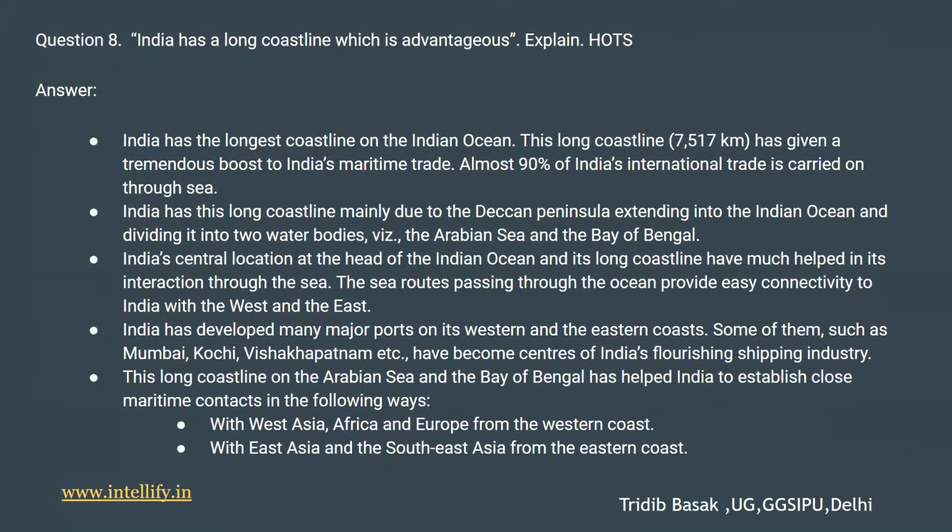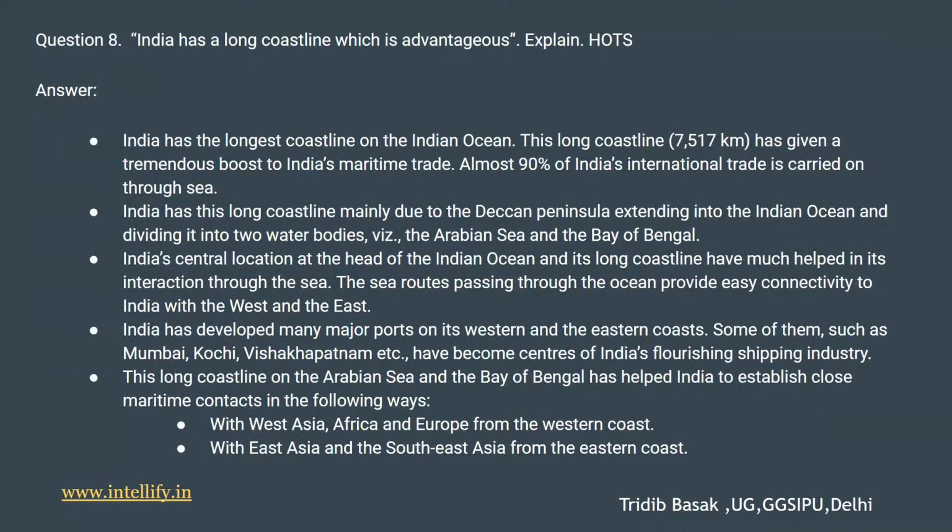It's a HOTS question. HOTS is basically higher order thinking skills. So the question is basically asking to explain the statement that India has a long coastline, which is advantageous. So in this question, we have to discuss the advantages of India having a long coastline as compared to other nations. So the first of the few points are, India has the longest coastline on the Indian Ocean, that is a 7,517 kilometer stretch. It has given a tremendous boost to India's maritime trade. Almost 90% of India's international trade is carried through the sea.